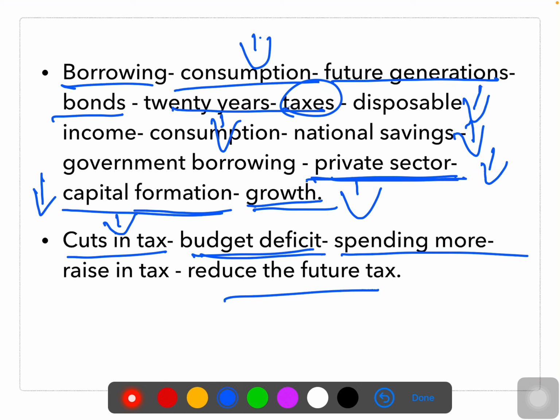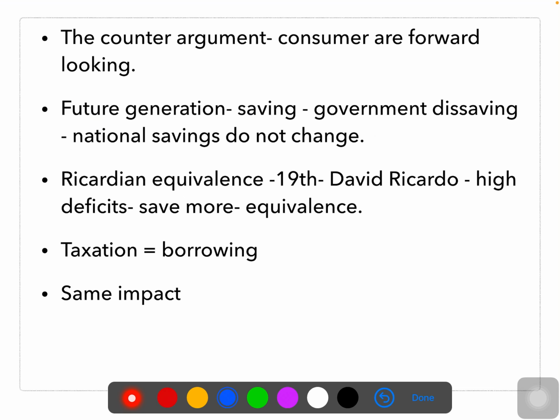Even if they comprehend this, they may expect the future taxes to fall not on them but on the future generation. See, if I am borrowing money, I am the one who is responsible for it. I should not transfer that burden to the future generation. Right now I'm not saving, I'm spending all my income, and because of that the interest rate and everything will increase. If the government does not have money, then in the future they are definitely going to impose a lot of taxes. Because of that, the future generation is going to face a lot of problems, but we don't want that.